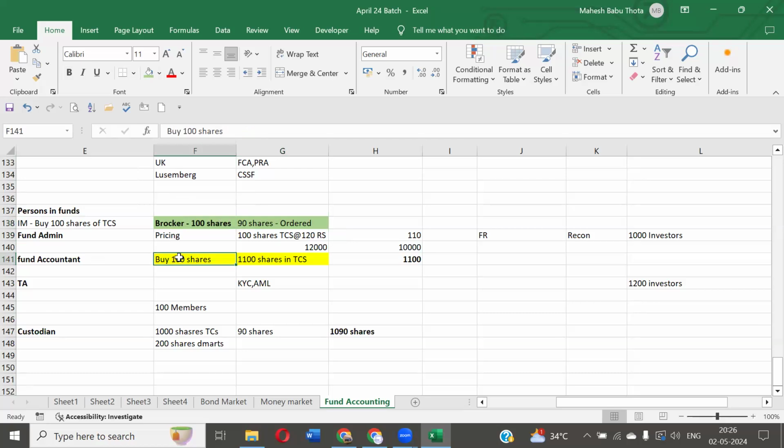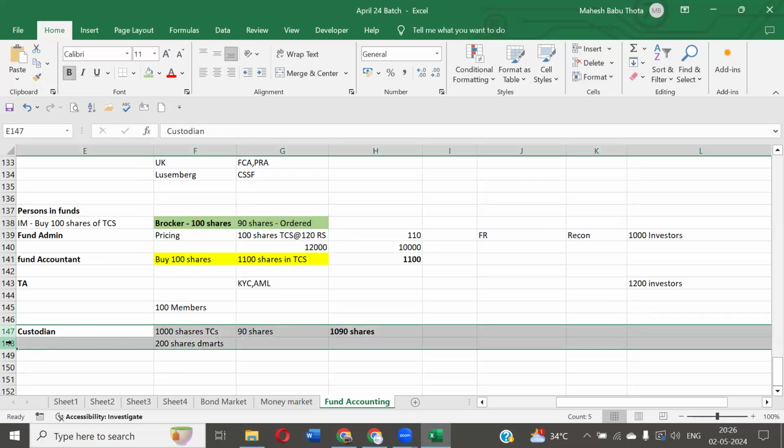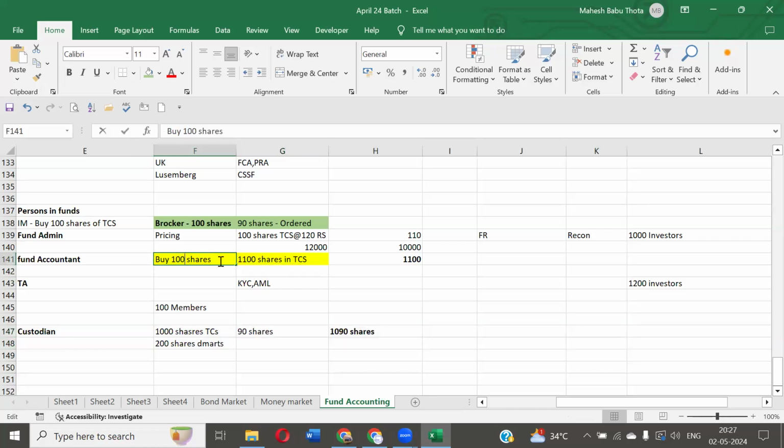Here we booked 100 shares, but we have placed only for 90 shares. We have to modify it, since 90 shares were received by the custodian. There is no disturbance. What do we have to do? Let's reduce this 100 shares to 90 shares. That's it, modification done. Problem solved. So our accounts will also record only 90 shares.